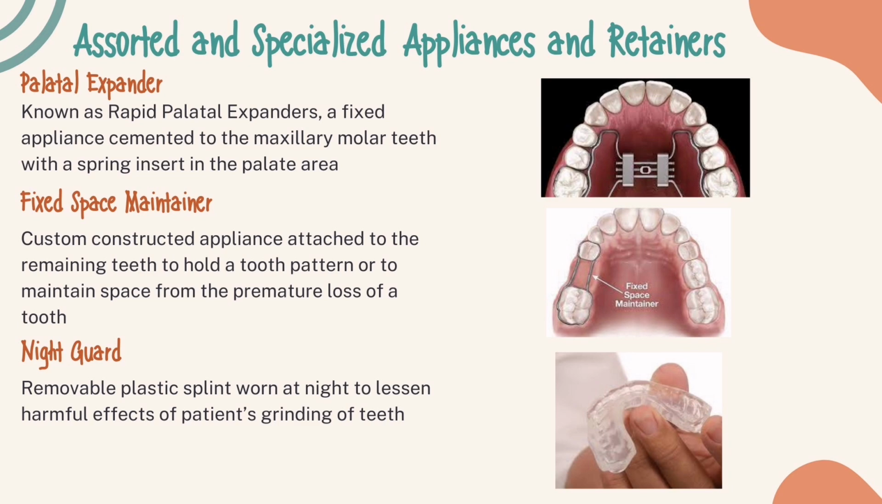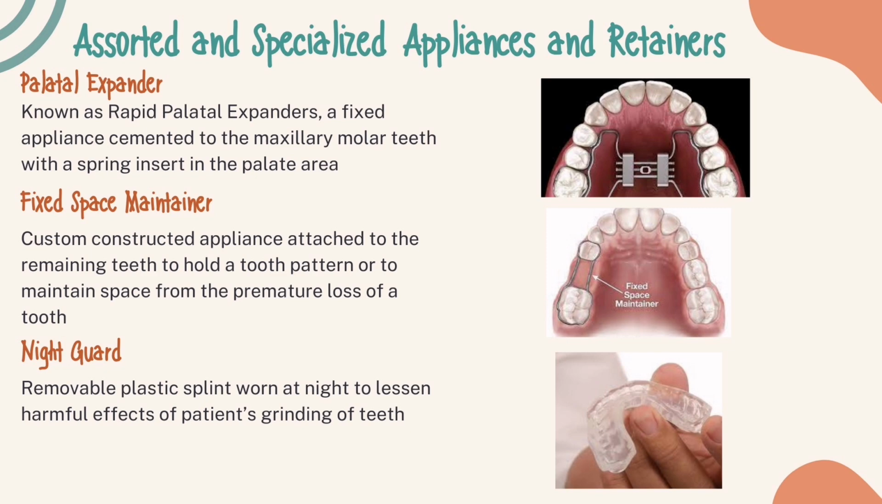Next, we have palatal expanders. It is known as RPE or Rapid Palatal Expanders. It is a fixed appliance cemented to the maxillary molar teeth with the spring insert in the palate area. Next is the fixed space maintainer. It is a custom constructed appliance attached to the remaining teeth to hold a tooth pattern or to maintain space from the premature loss of a tooth.